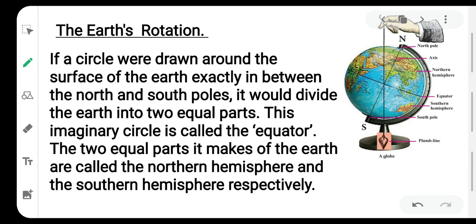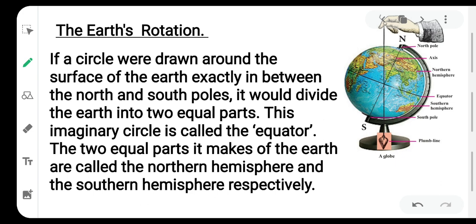And do you know, students, what is motion of the Earth? It is the rotation and revolution. These both are motion of the Earth. When Earth spins or rotates around its axis, that movement of spinning is called rotation of the Earth.